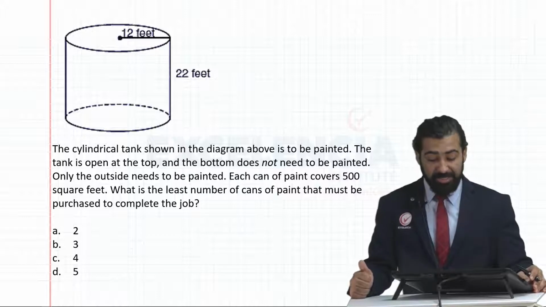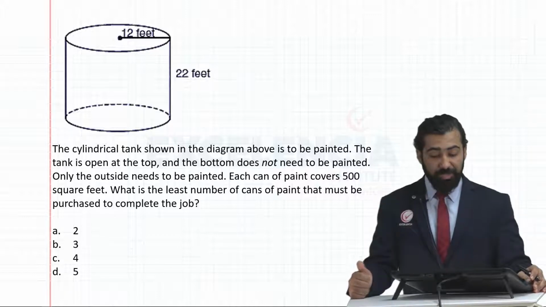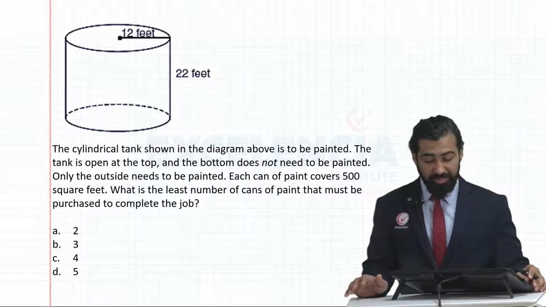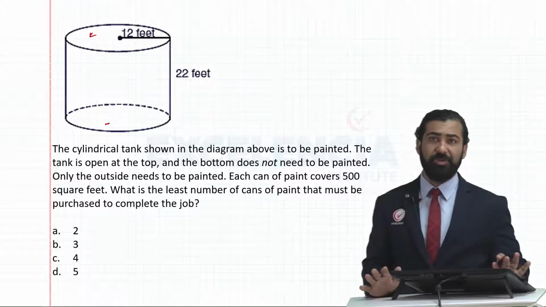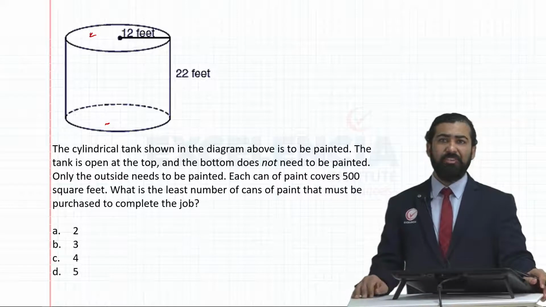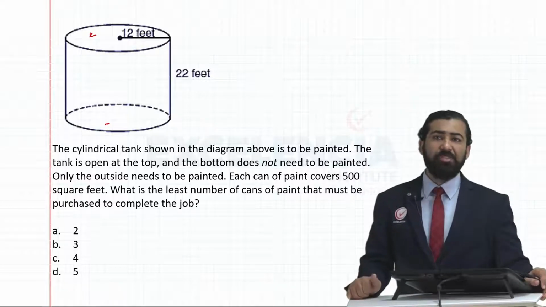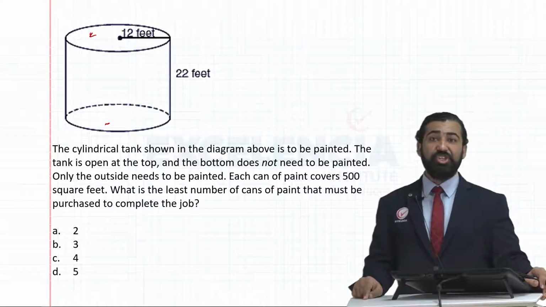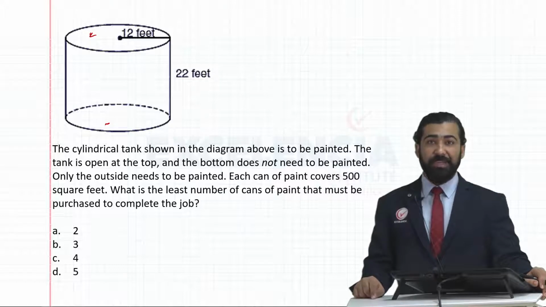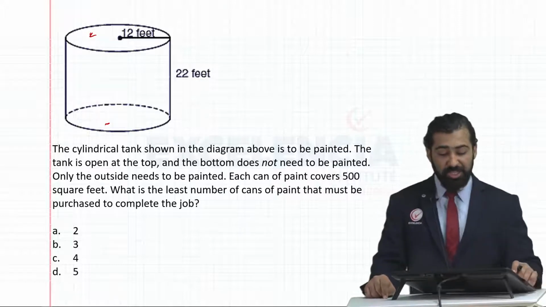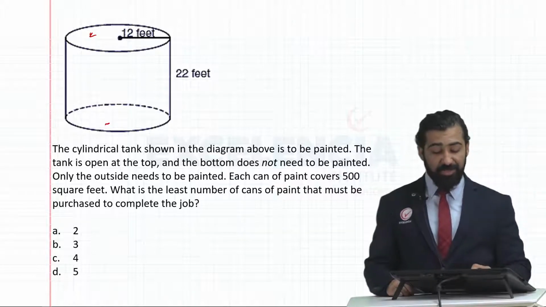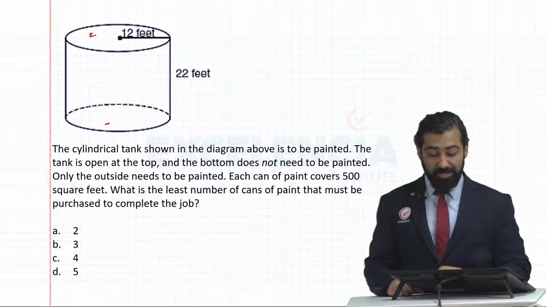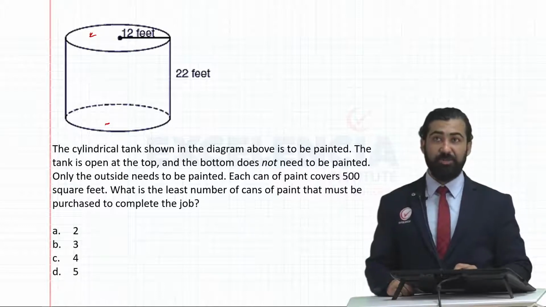The tank is open at the top, and the bottom does not need to be painted. Basically, we do not have anything here, anything here. At top and bottom, we do not want to fill anything. Only the outside needs to be painted. Each can of paint covers 500 square feet. What is the least number of cans of paint that must be purchased to complete the job?